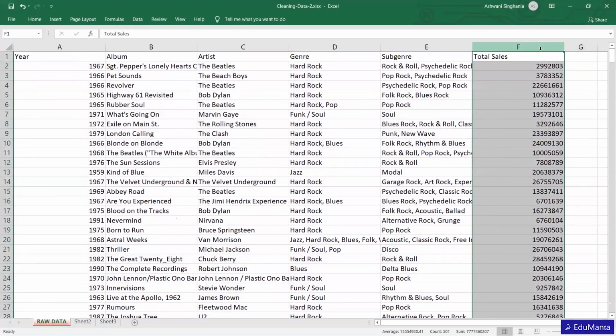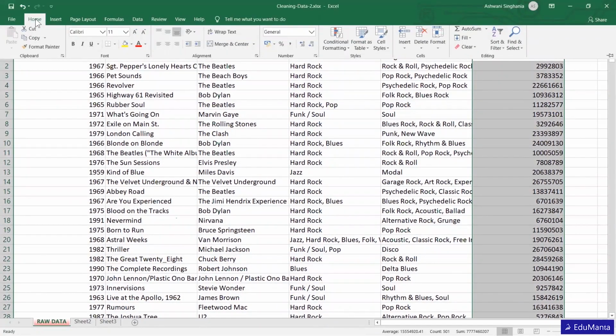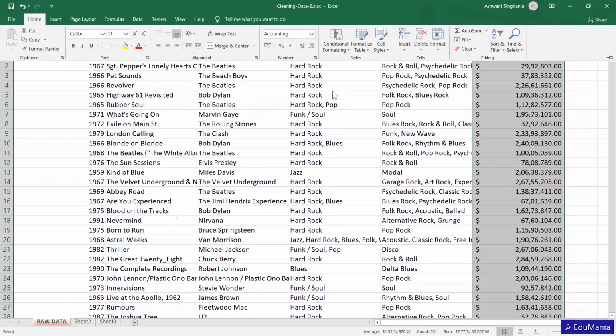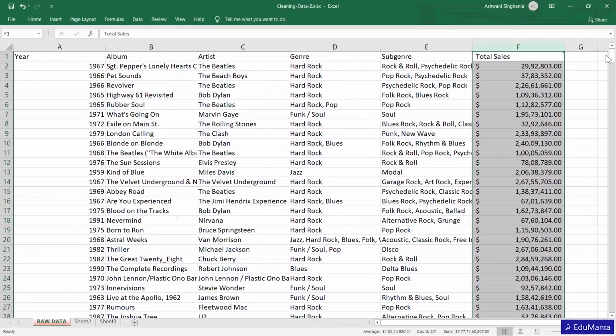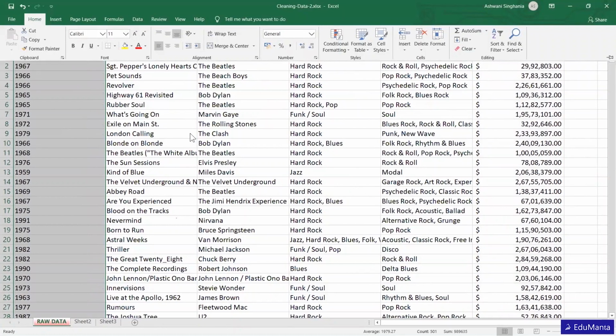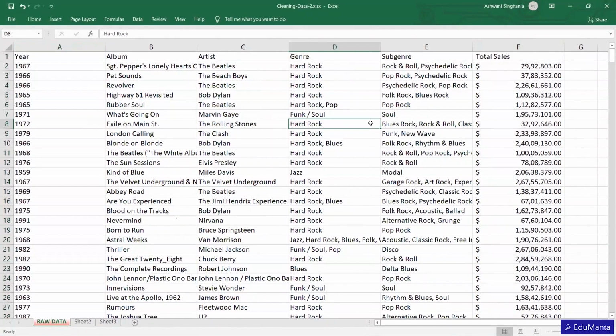So again, we need to change it into currency. Actually, we should do it in the beginning itself. Okay, so we have done this. Let's make it left aligned. Yeah, so it's left aligned now. So this is the data. Now just think how the data was looking initially and how it is looking now.